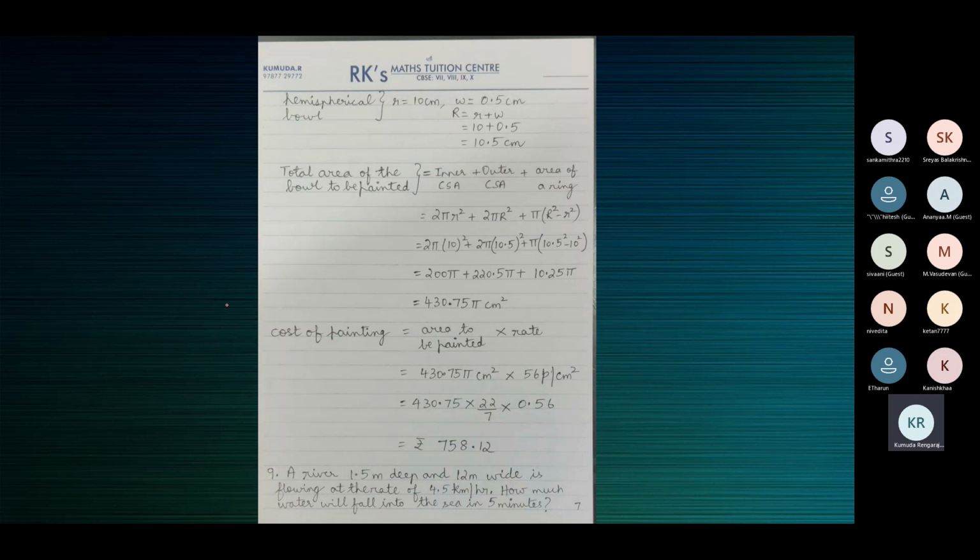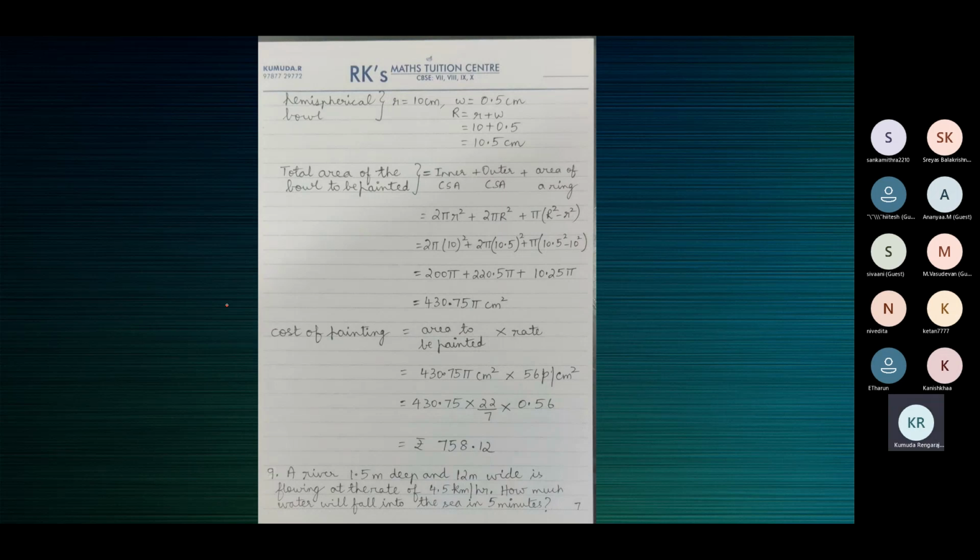Now the cost of painting will be whatever is the area into rate. 56 paise it is. So convert to rupees. You can write 56 by 100 also. 56 paise is 56 by 100 rupees. Otherwise, if you simply multiply by 56, you'll get the answer in paise.